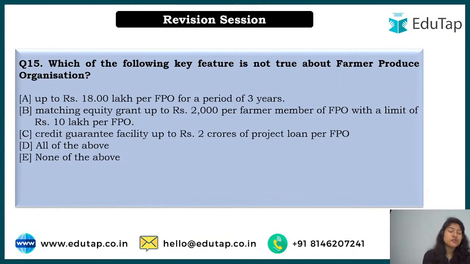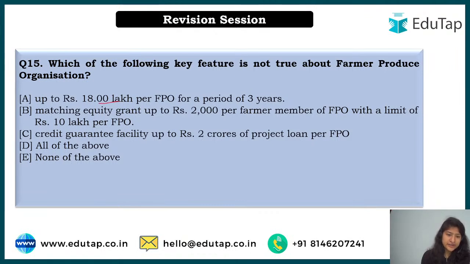That is the last question of today, and it says which of the following key features is not true about farmers produce organization. So here about the farmer produce organization, you have to tell which of the following is not the correct answer. I'm waiting for the answers and we can sum up after that. You are given five options and you have to tell which is the right one. Basically, here the credit facilities, or what money will be given, has been mentioned.